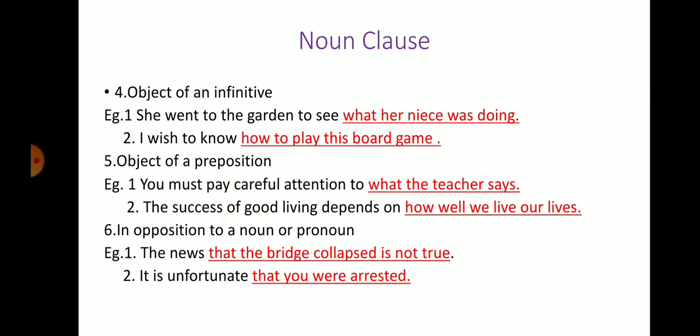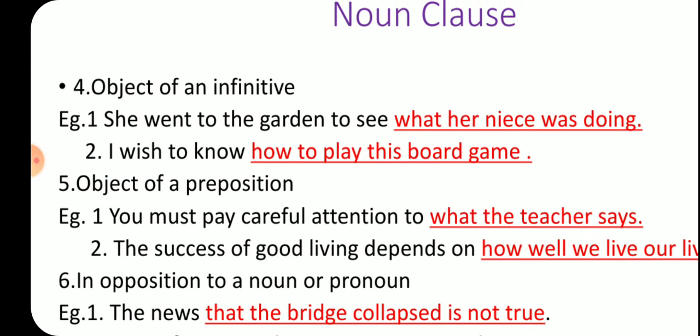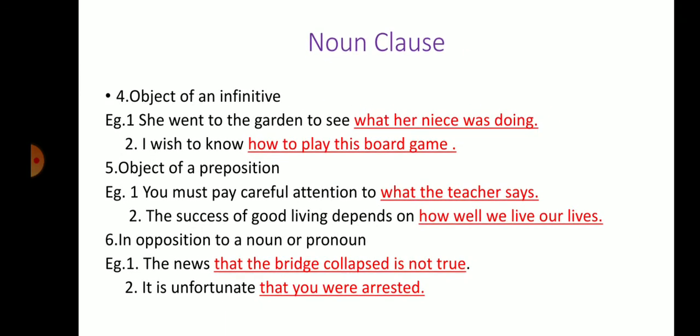Now coming to the fourth kind of noun clause, object of an infinitive. She went to the garden to see what her niece was doing. Here she is not sure, but she was going to the garden to see what her niece was doing. Another example: I wish to know how to play the board game. Here also, how to play the board game is an infinitive construction.